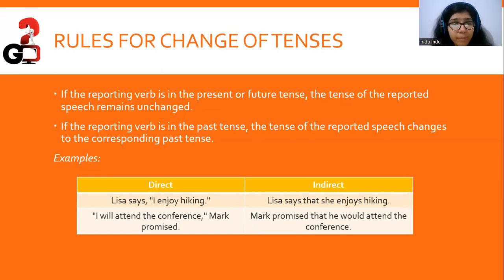If the reporting verb is in the past tense, for example, here we have the example: "I will attend the conference," Mark promised. If the reporting verb, promised, is in the past tense, the tense of the reported speech changes corresponding to the past tense. So it would become, Mark promised that he would attend the conference. So we'll have "would". It wouldn't be "will". Would attend the conference, because the tense of the reported speech changes to the corresponding past tense here.